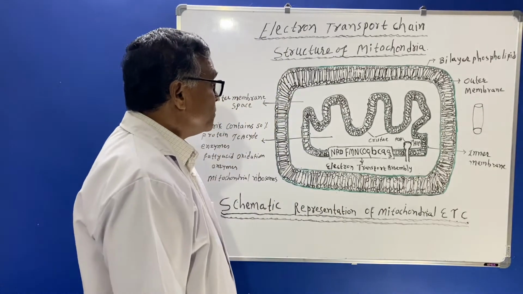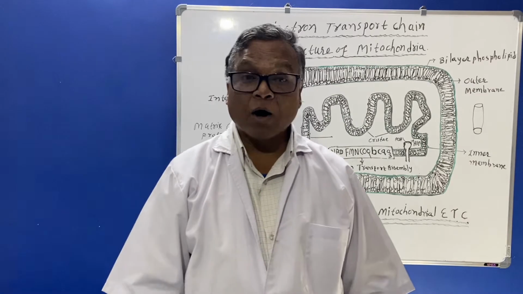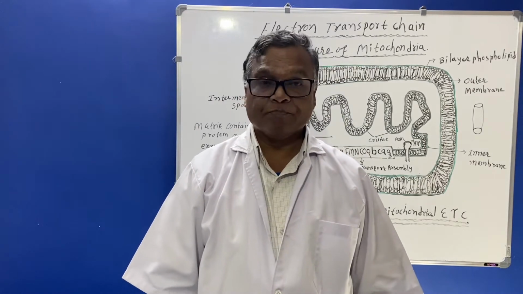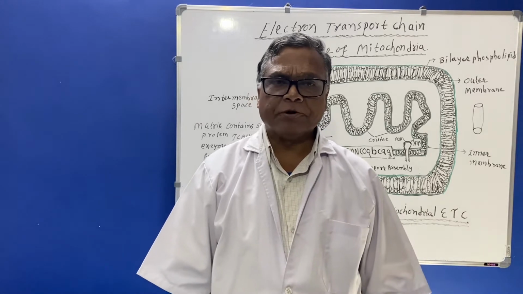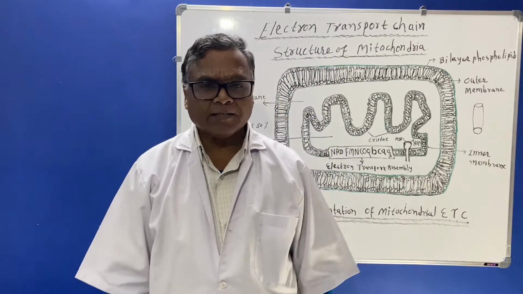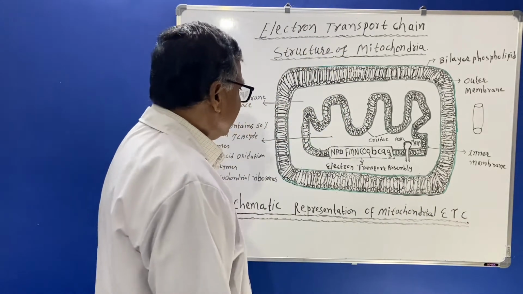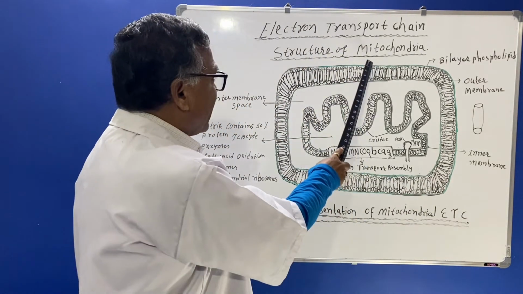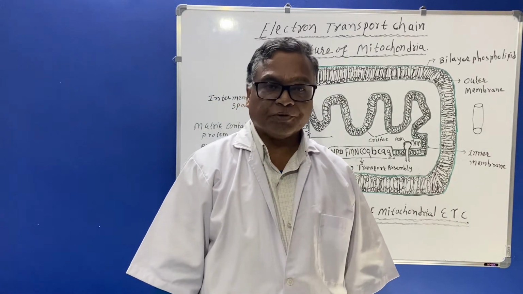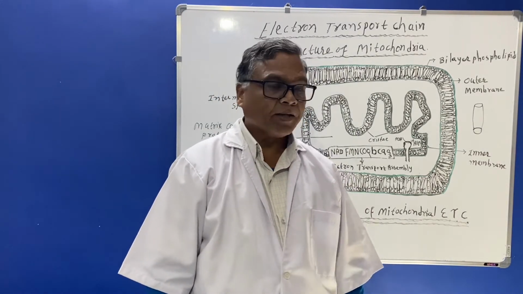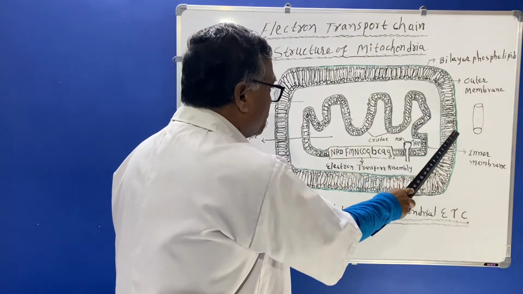Mitochondria is also known as the powerhouse of the cell. A number of enzymes are present in the mitochondria, and these enzymes carry out the electron transport chain. This mitochondria has two different layers.